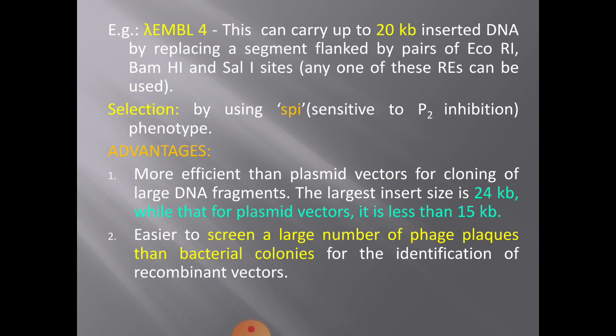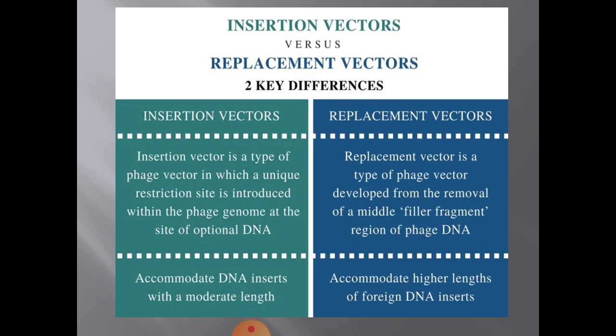Okay, now this is about phage vectors. Here I have given a table which tells you the differences or comparisons between insertion vectors and replacement vectors. Two key differences are: an insertion vector is a type of phage vector in which a unique restriction site is introduced within the phage genome at the site of optional DNA.